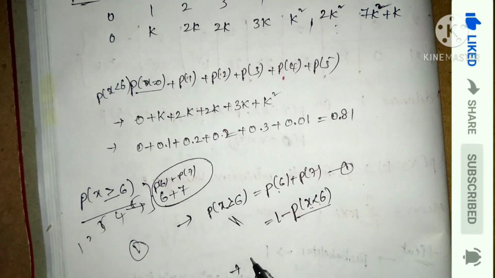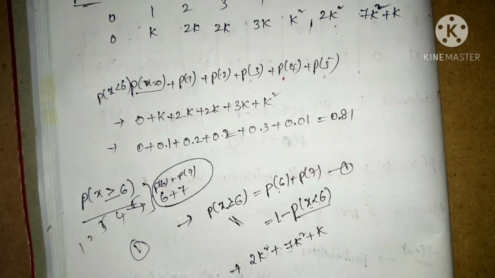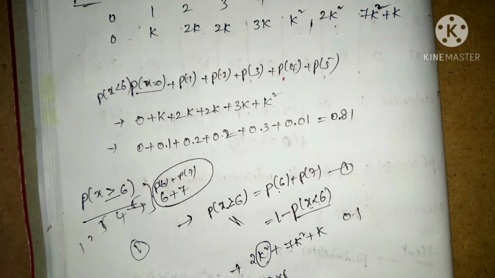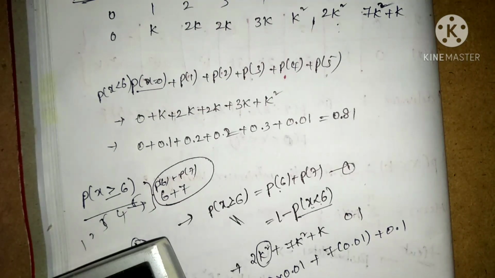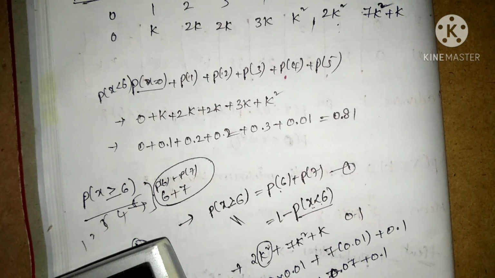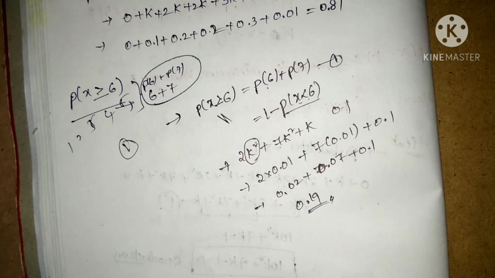Here we have probability of 6 is 2k square, and probability of 7 is 7k square plus k. Here k is equal to 0.1, so simply substituting, we get 0.02 plus 0.07 plus 0.1. The value will be 0.19.